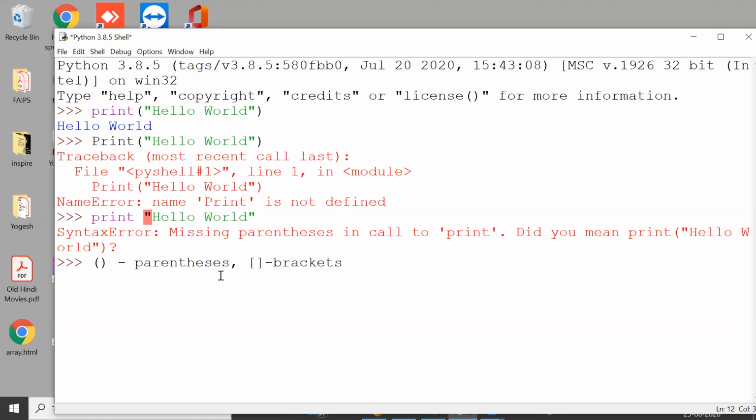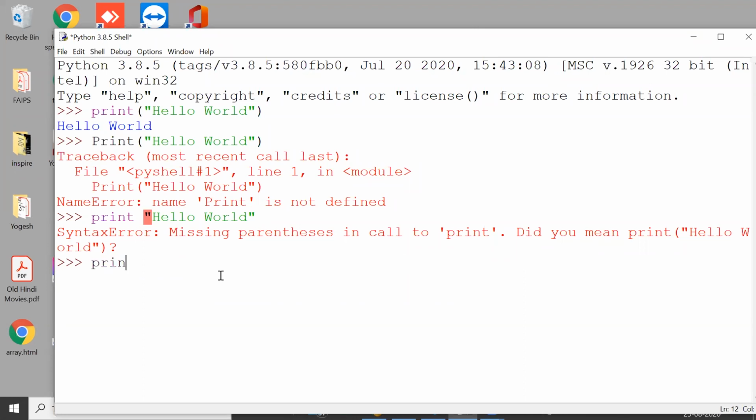We don't have to say square bracket. And whenever we use these curly braces, there's no need to say curly braces. This is called braces only. Braces automatically means curly. Parentheses, brackets, and braces.